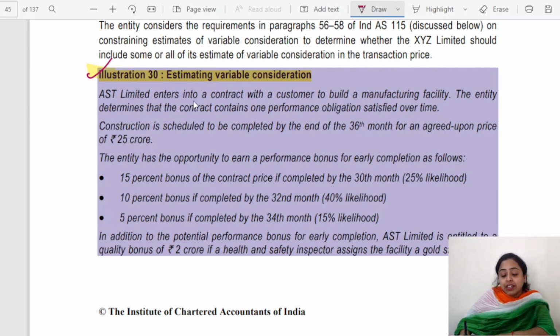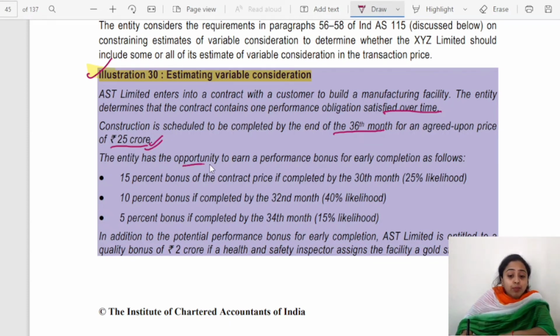AST Limited enters into a contract with the customer to build a manufacturing facility. The entity determines that the contract contains one performance obligation satisfied over time. Construction is scheduled to be completed by the end of 36th month for an agreed upon price of rupees 25 crore. Okay, so your amount is 25 crore.